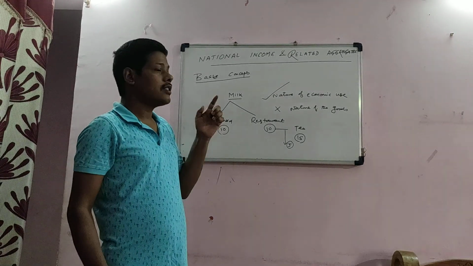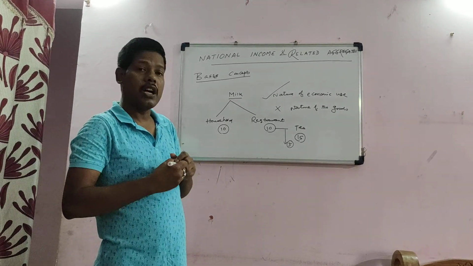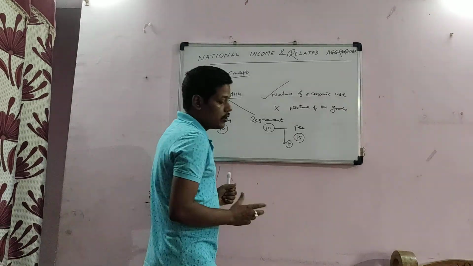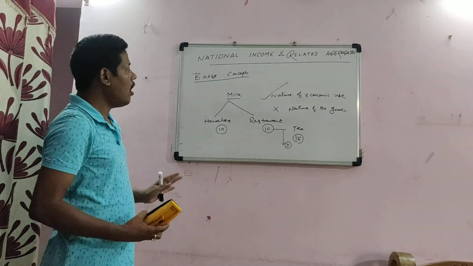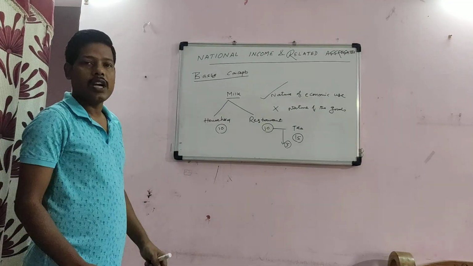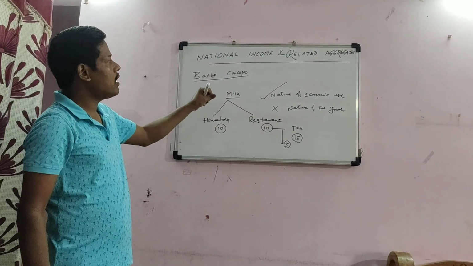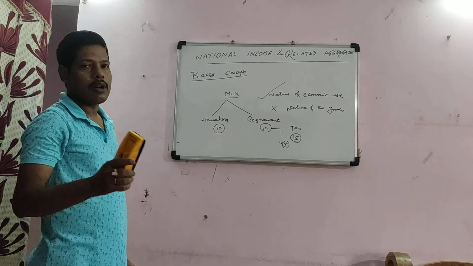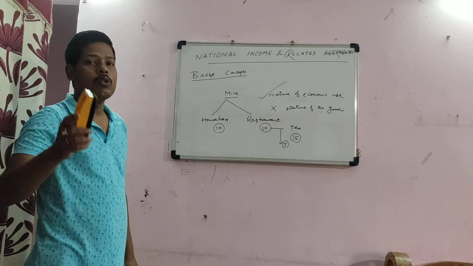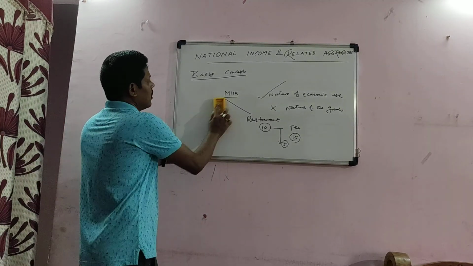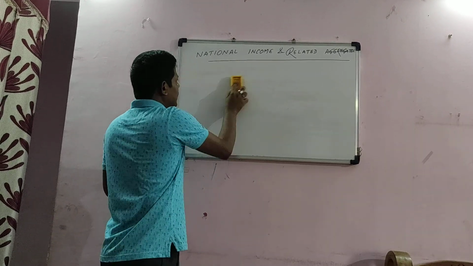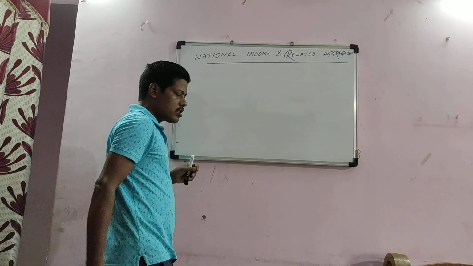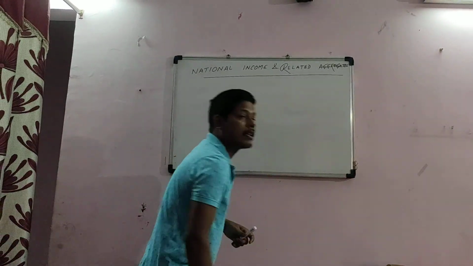So now I think you are very much clear about the concept of final goods and intermediate goods. So one thing is concluded here: while calculating national income, we have to add the value of the final goods only. Clear? Now come to another concept, that is consumer goods and capital goods.